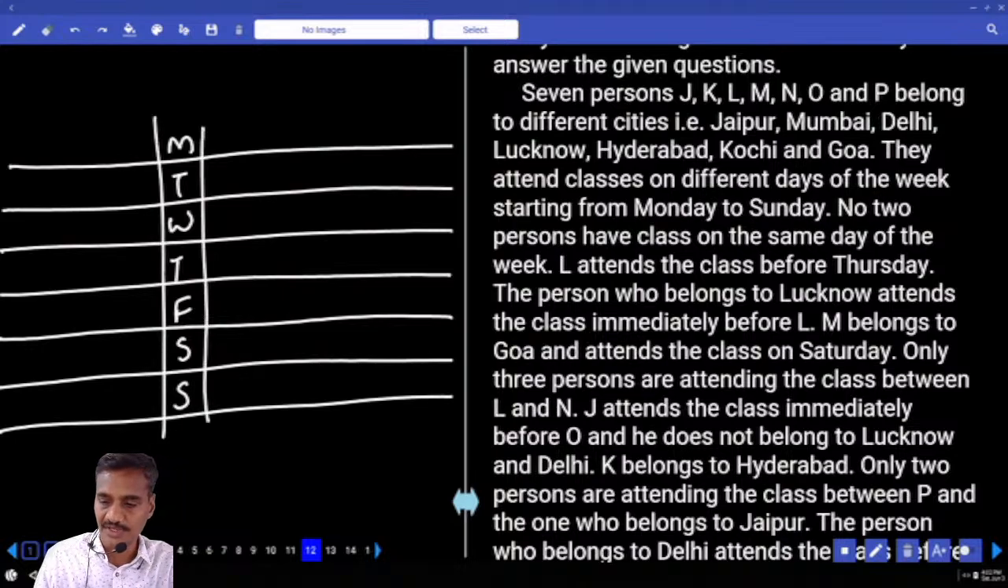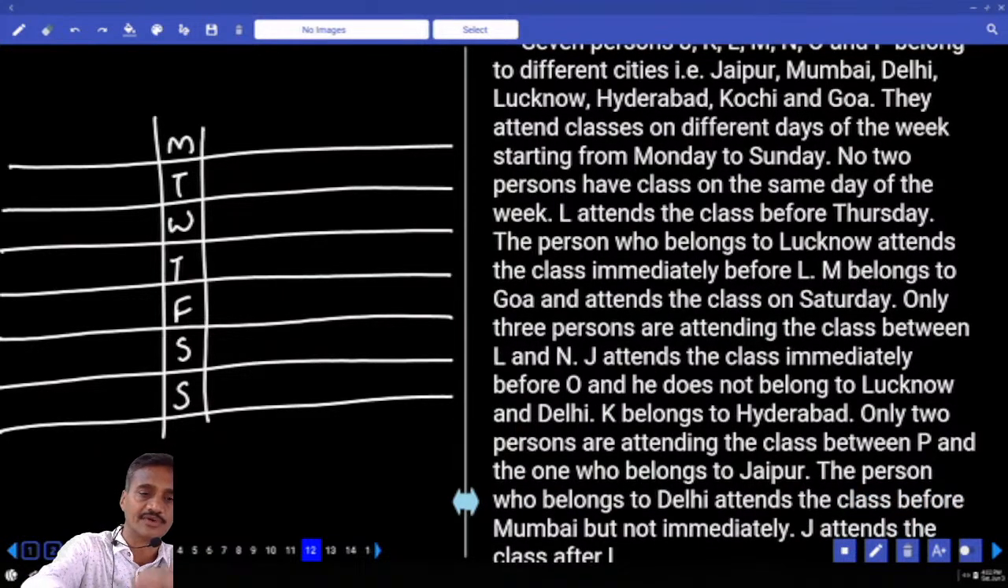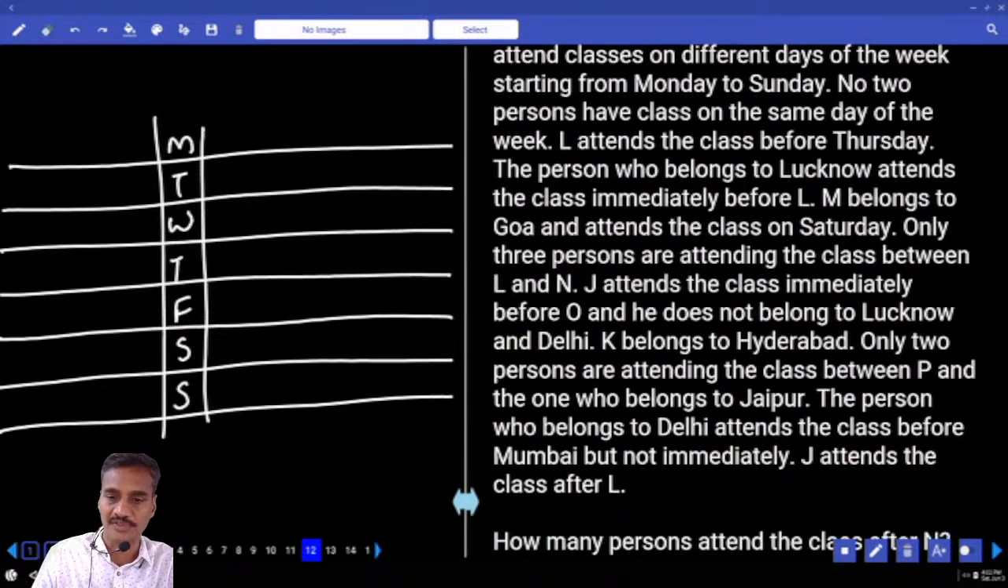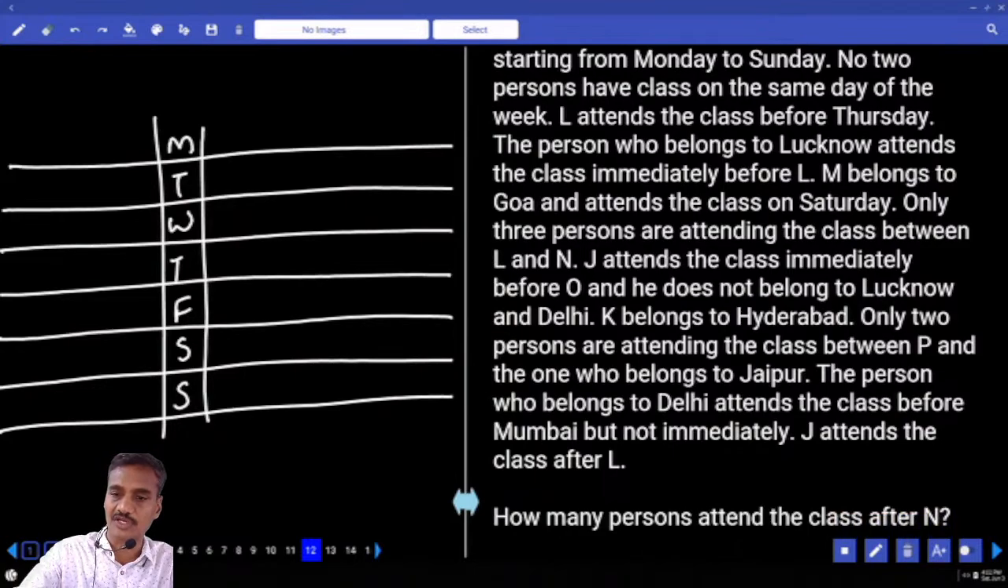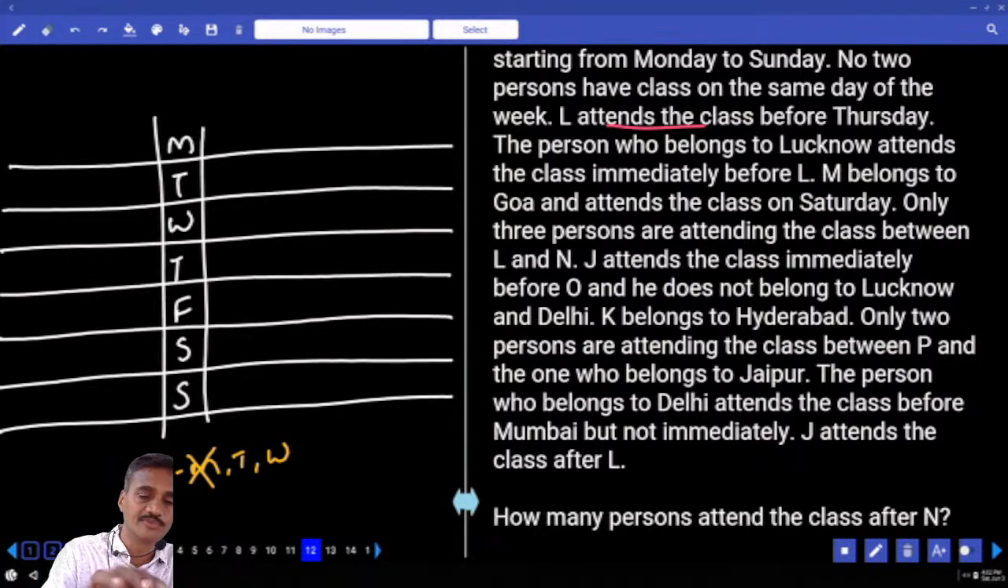Now here there is a parameter added as well. No 2 persons attend on the same day. L attends the class before Thursday. L before Thursday, hence L can be either Monday, Tuesday or Wednesday. And the person who belongs to Lucknow attends the class immediately before L. Hence L cannot be on Monday. How many possibilities do we have for L? 2 possibilities. L can be either on Tuesday or Wednesday.